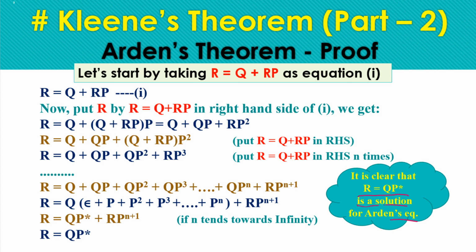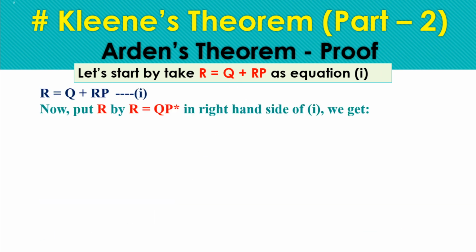Now taking the same equation number 1, we substitute this solution in the right hand side. We are taking another value in the right hand side, and let's check what solution we get after putting this value of r in the right hand side. Either we get a new solution or we get the same result. So this time we are substituting r equals qp star in the right hand side of equation 1.